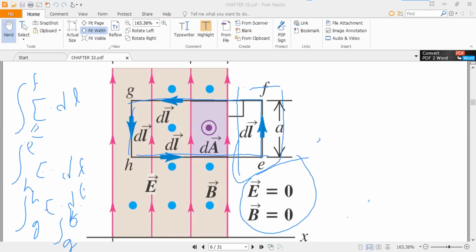So you know that at this location, the electric field and the path are perpendicular. So this integral, G to F, will be 0. This integral will also be equal to 0 because there is no electric field. This integral will be equal to 0, and this integral will also be equal to 0.